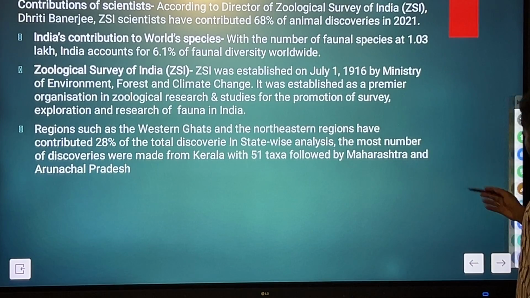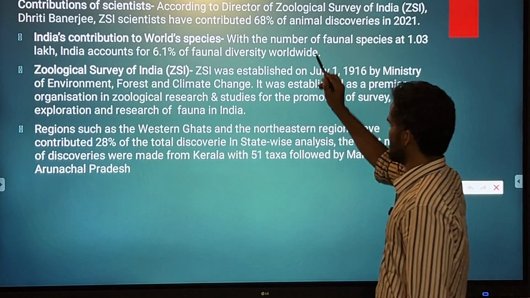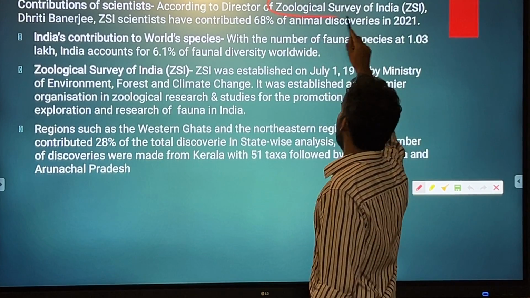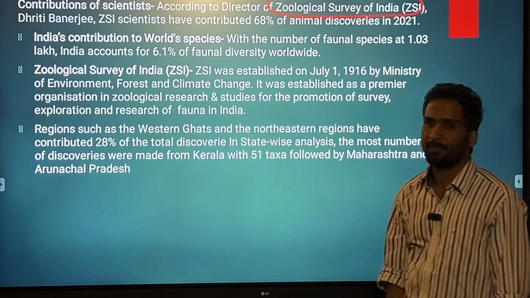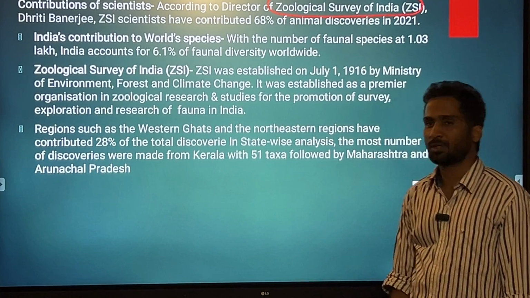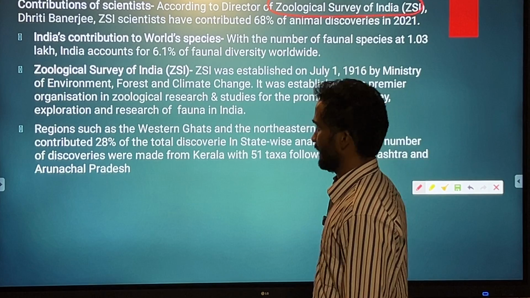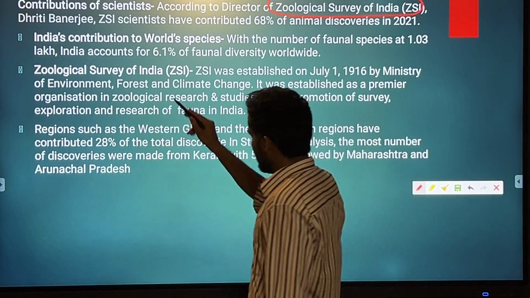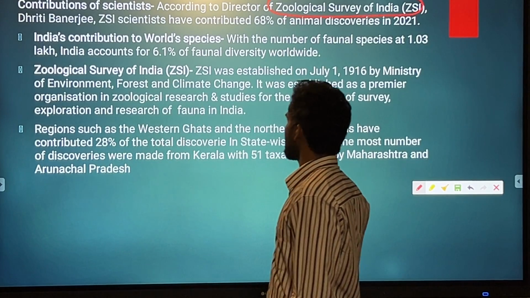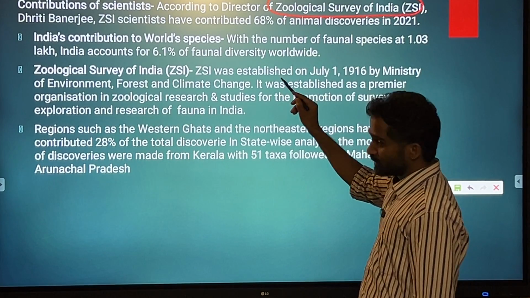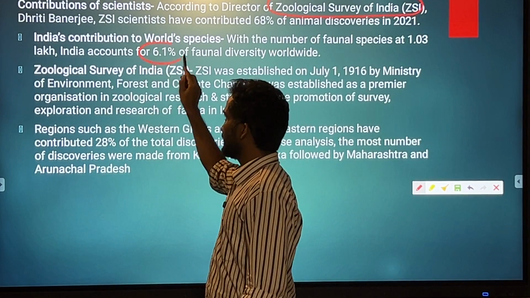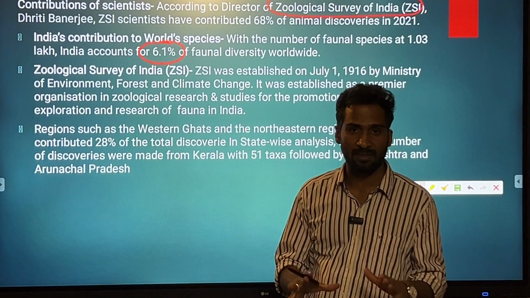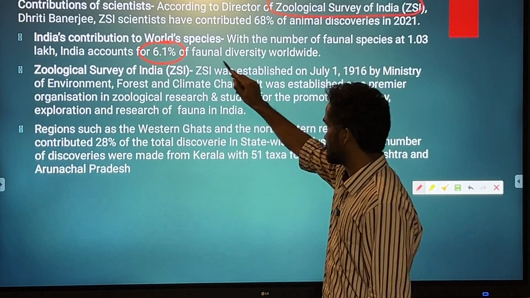Not very important things over here, but yes, you should know that the major role has been played by the institution called the Zoological Survey of India. About India's contribution to world species, you should know that India accounts for nearly 6.1% of the global faunal species.